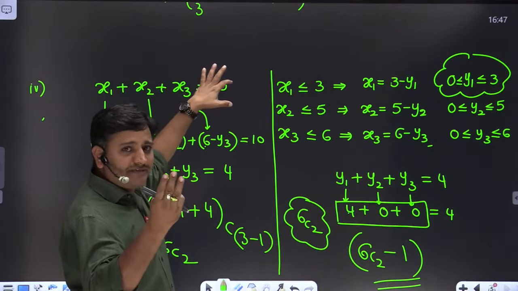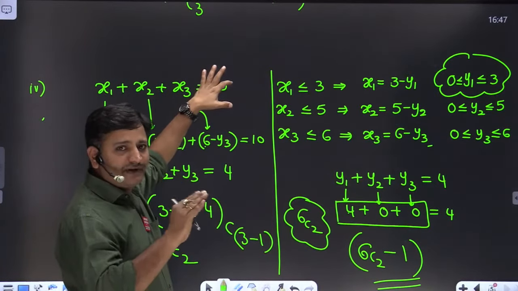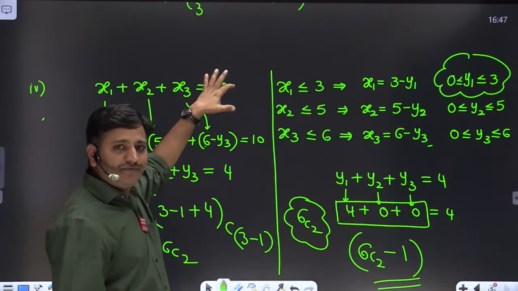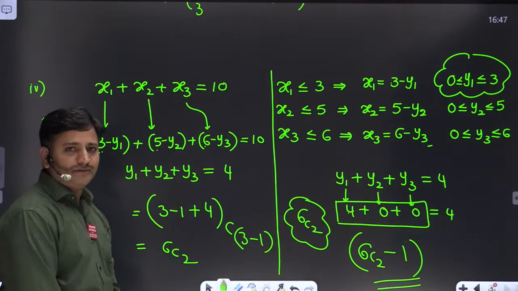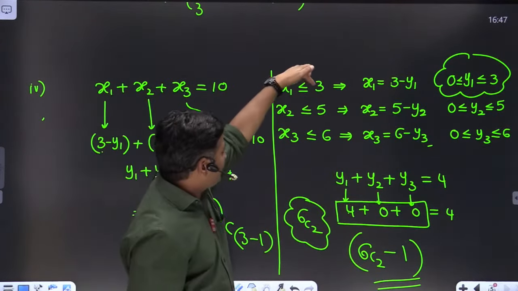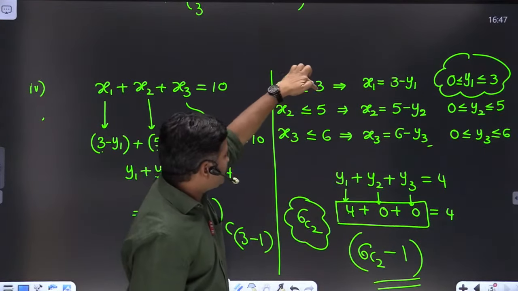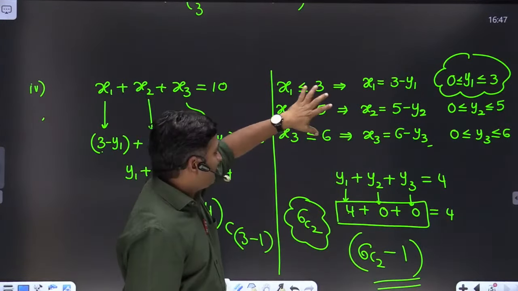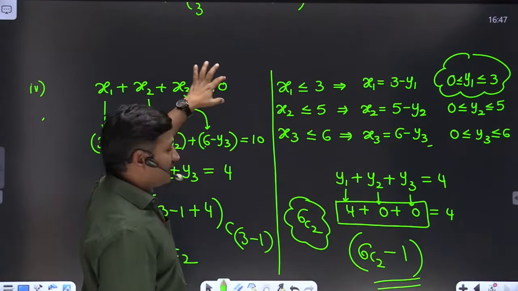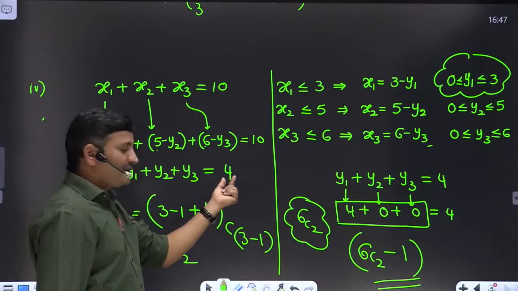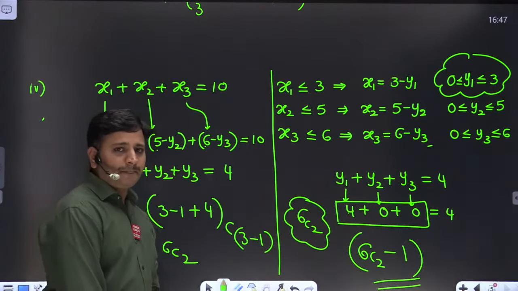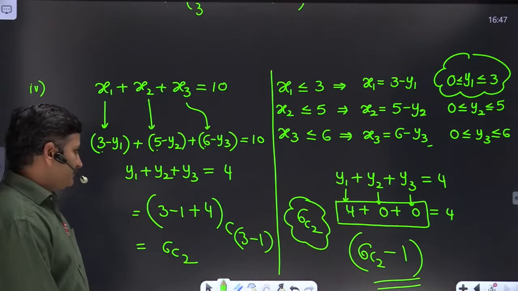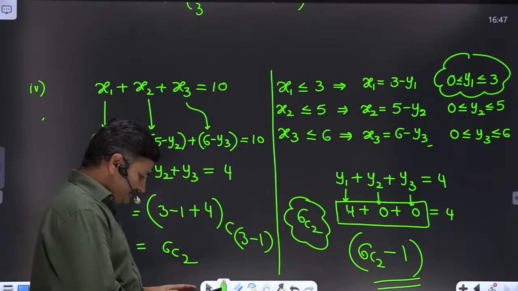Now we are having 3 variables on the left side, y1 plus y2 plus y3. On the right hand side we are having 4. Clear? So the direct step is y1 plus y2 plus y3 equal to 4, friends. What I'm trying to say, if they provide explicit conditions like this, first sum up these values. From that result you have to subtract 10 and write it on the right hand side of the equal to operator. So you no need to write each and every step in this case. Okay. Clear, friends? Let me see the chat box.